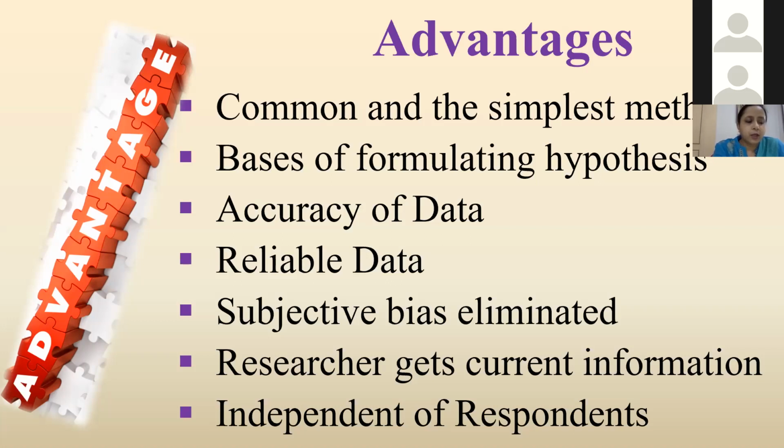The observer can directly check the accuracy from the observed. He can apply various devices to test the reliability of their behavior. So very often the data collected through observation is more reliable than that collected through interview or questionnaire. Participants are less likely to be aware that they are being observed, which means that they will react in a more genuine way. The researcher gets current information. So these are the advantages of observation.